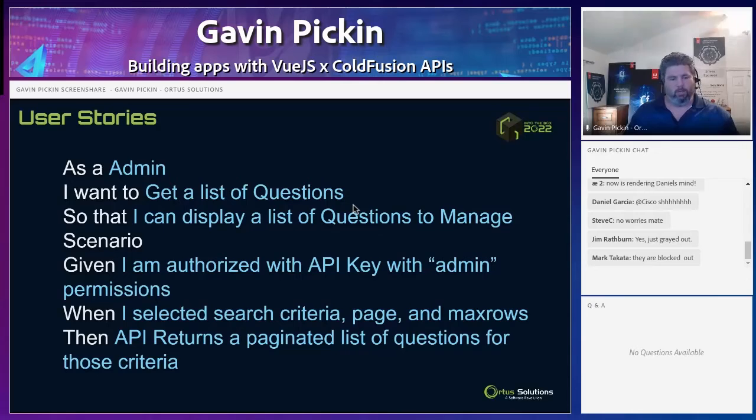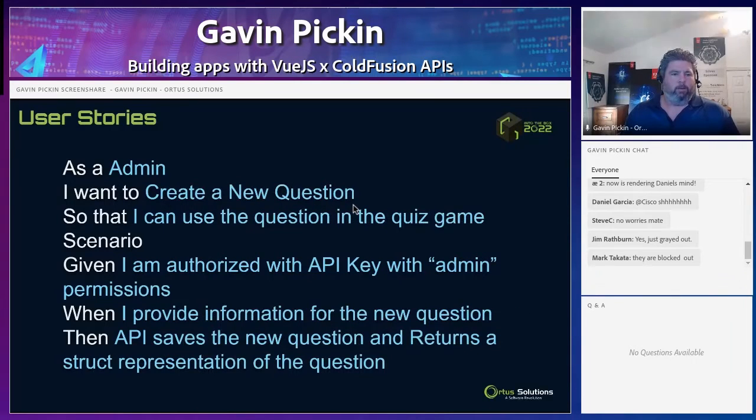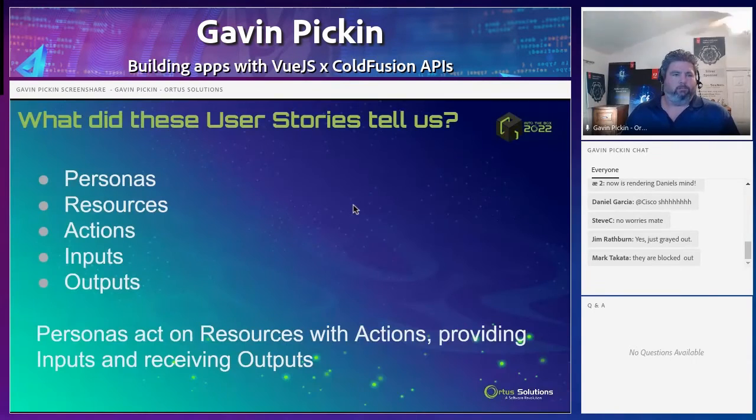So these are the types of things that we'll work out, and in the end, that will give us some sort of information. So we'll learn from that. The personas: who's actually working with our app. The resources: what are they going to be acting on? Which actions will they be taking on that? What inputs should we expect? And what outputs are they going to be given? So these personas act on these resources with actions, providing inputs and receiving outputs.